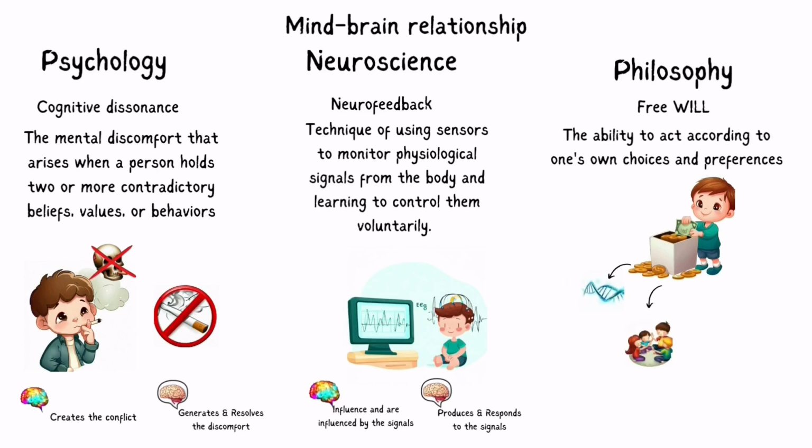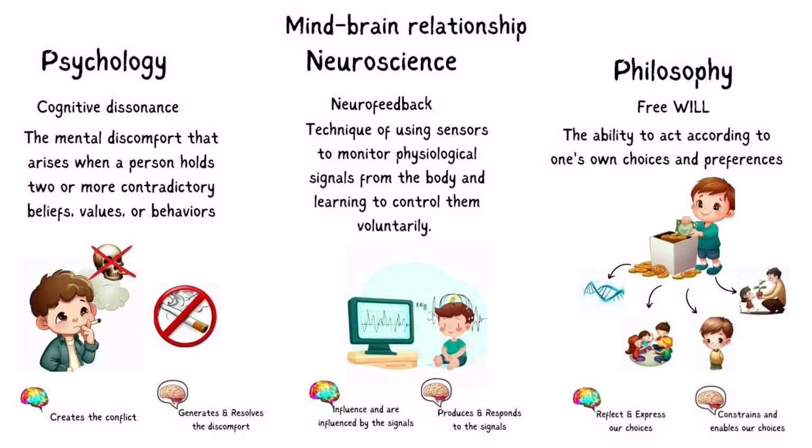According to this view, the person who donates money may do so because of factors that are beyond their control, such as their personality, upbringing, or mood. Free will involves both the mind, the mental phenomena that reflect and express our choices, and the brain, the neural activity that constrains and enables our choices.